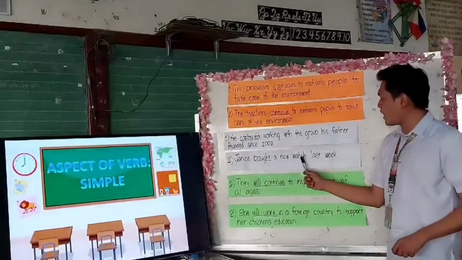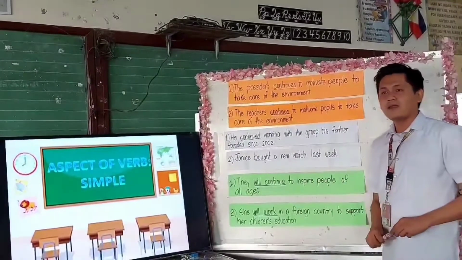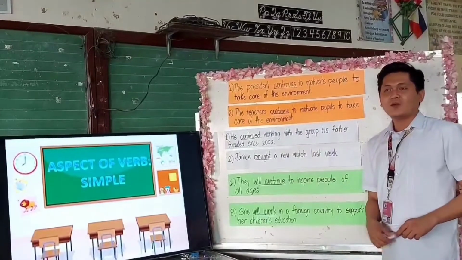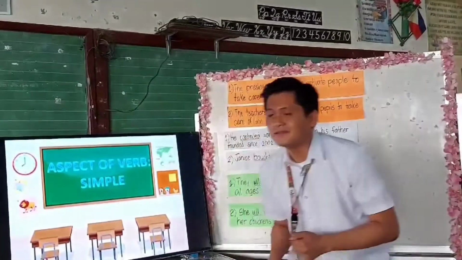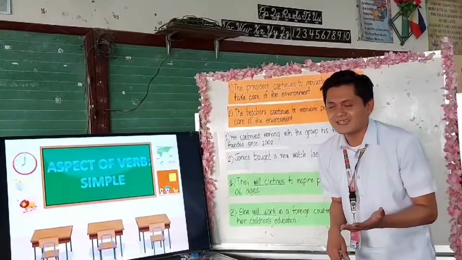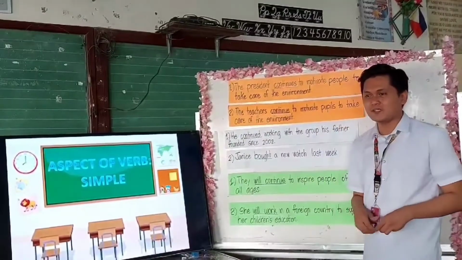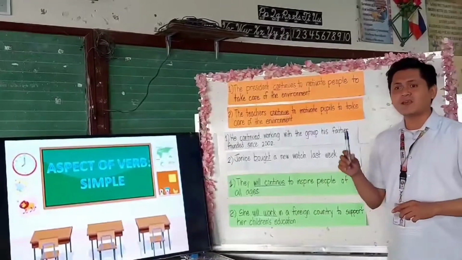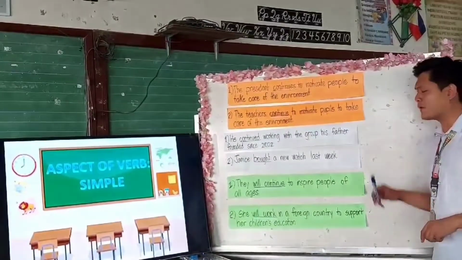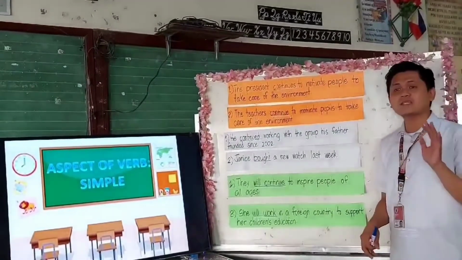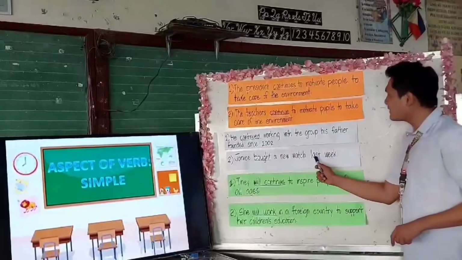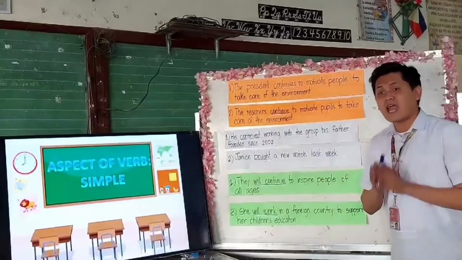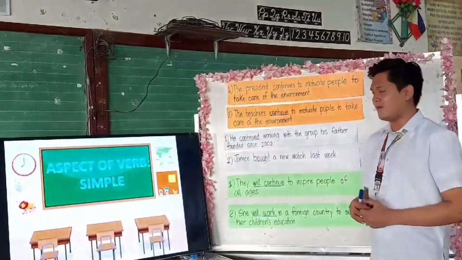Janice bought a new watch last week. The underlined word is bought. Okay? What do you mean by bought? Arnold, what do you mean by bought? Buy. Very good. Okay, the action is done already. Why do you say so? Because of our time marker or time expression. What is our time marker or time expression here? Last week. When we say last week, meaning to say the action is done already.